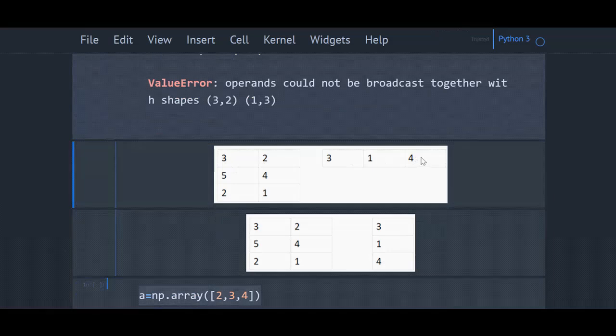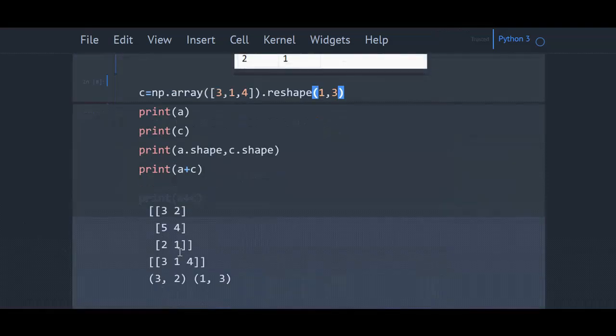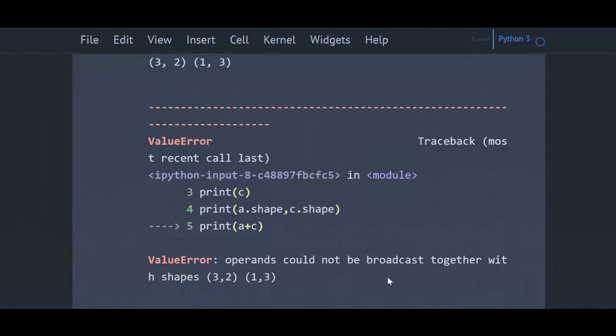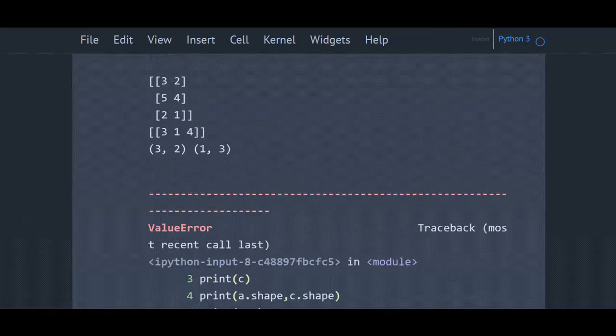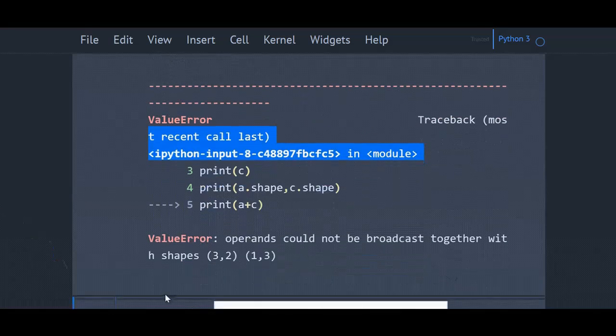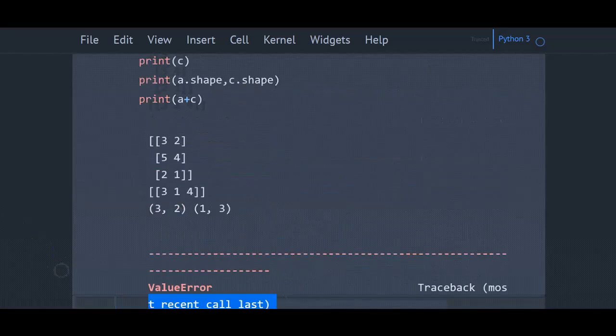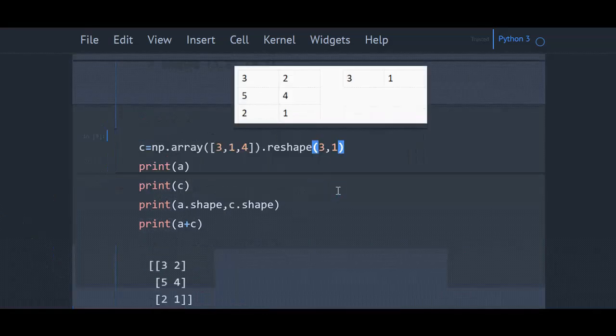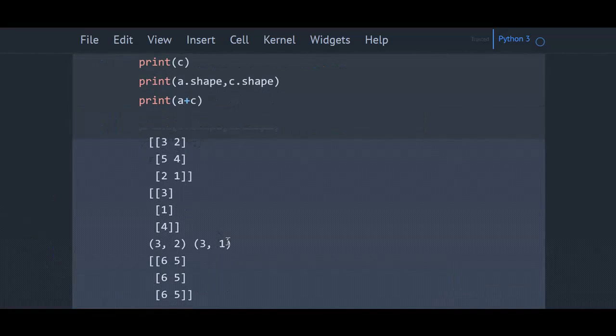Now I will use array A, which is of shape 3 by 2, and array C of shape 1 by 3. This is array A and this is array C. If I try to add them, you can see it gives error because the size of the column does not match. If I change the shape to 3 by 1, I get the proper result because number of rows matches. Array gets broadcasted column wise.